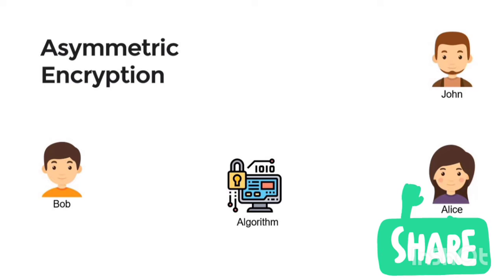In such a system, any person can encrypt a message using the receiver's public key, but that encrypted message can only be decrypted with the receiver's private key.